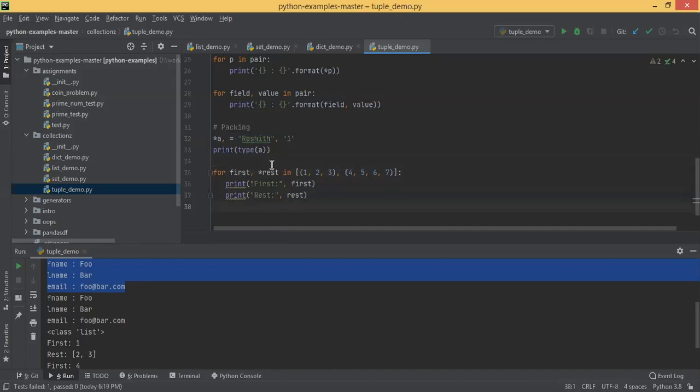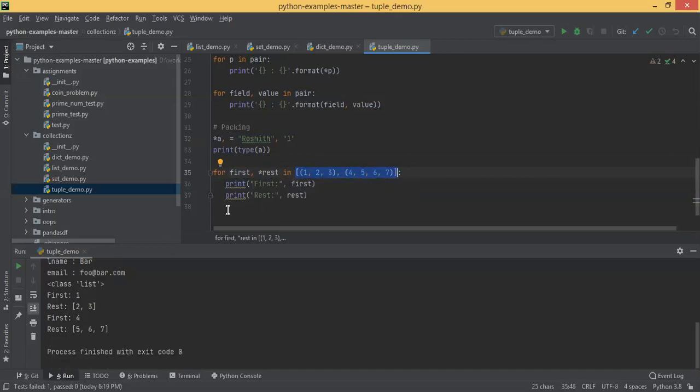Okay, so then for first, star rest in, you have created a list of 2 tuples and you are iterating them, printing first and printing all these elements. First is 1 and then rest is 2, 3. Then first is 4, rest is 5, 6, 7. It's a list of 2 elements, 2 tuples.